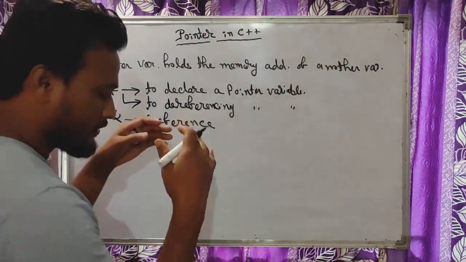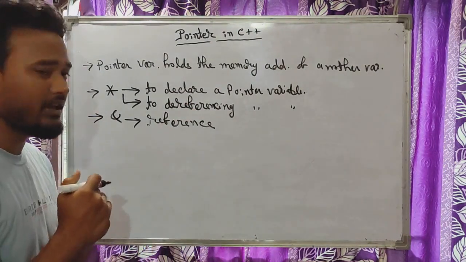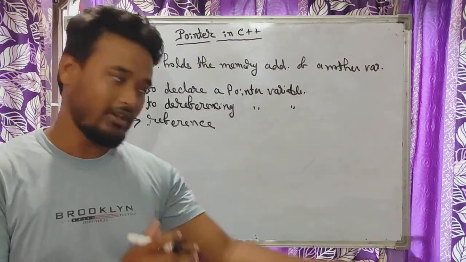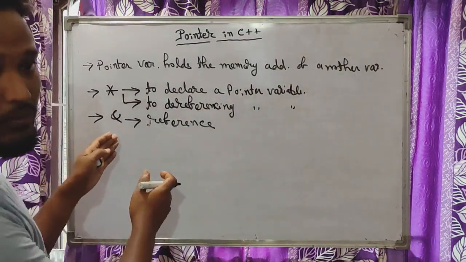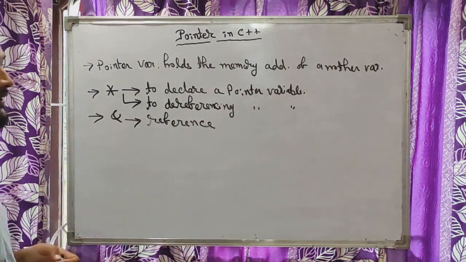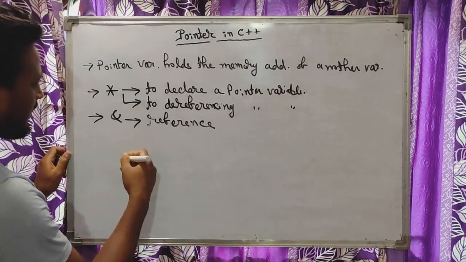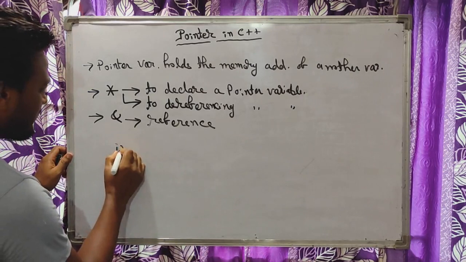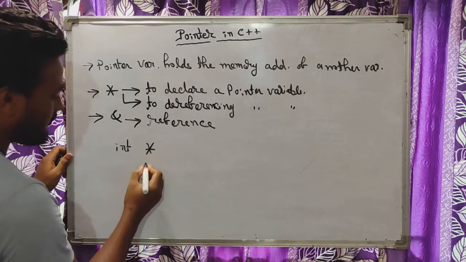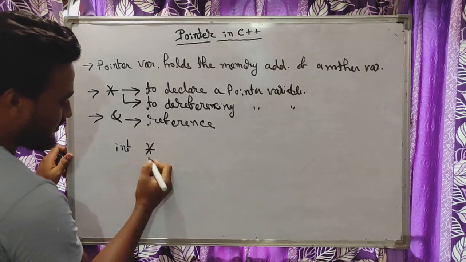You all know how we can declare a normal variable: data type followed by the variable name. Same for a pointer variable, we declare it with the data type followed by the variable name. Now let me declare one pointer variable of type integer. When we declare a pointer variable, we use the asterisk operator.